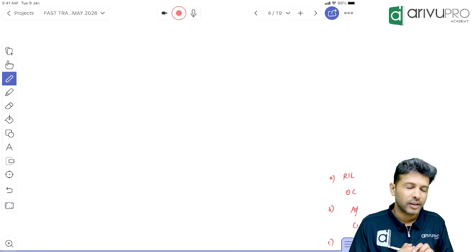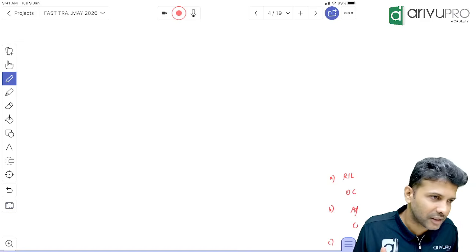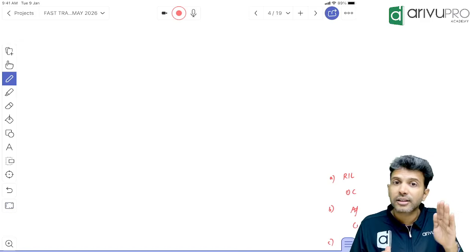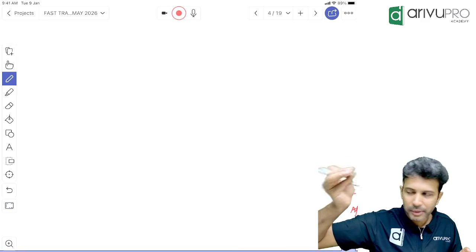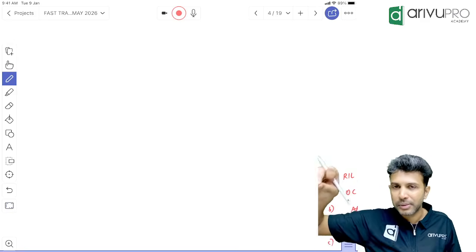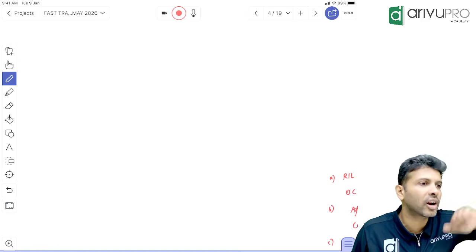Now think. If Reliance says no, I will not incur the damages, I will not repair the damages, will Reliance get the permission to use the telecom tower? If Reliance says I will not incur the repair cost, will the building owner give permission for Reliance to install the telecom tower, or will he not give it?